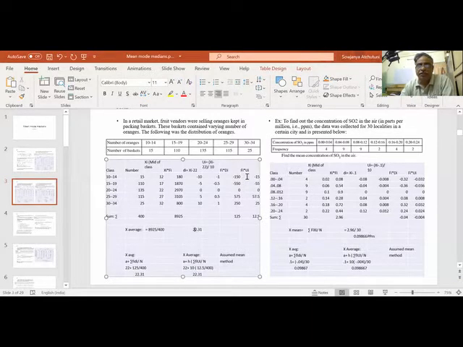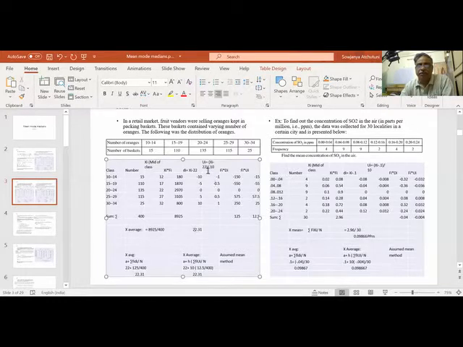Now let us see other methods. Let us see the Ui method. What is Ui? Xi minus 22 divided by 10. So xi is how much? We have xi is 12. So 12 minus 22 is minus 10, by 10 is minus 1.